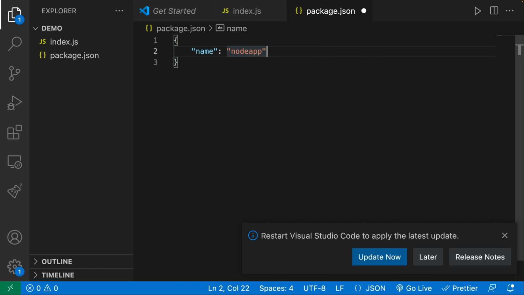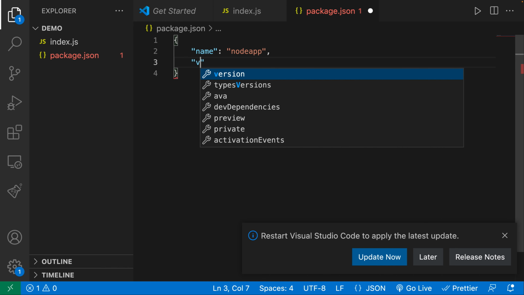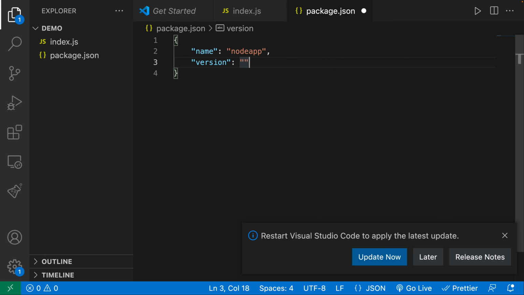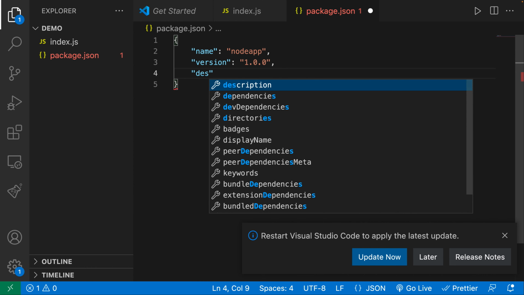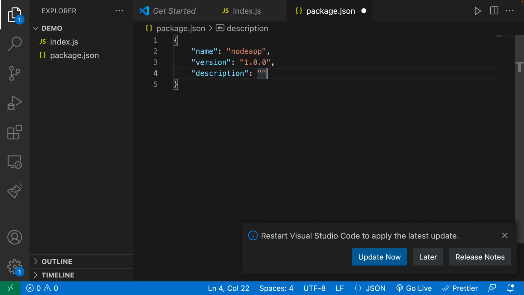You can call it whatever you want. We're then going to give it a version of 1.0.0. And then we're going to give it an empty description for now.